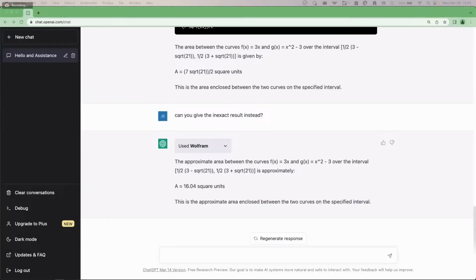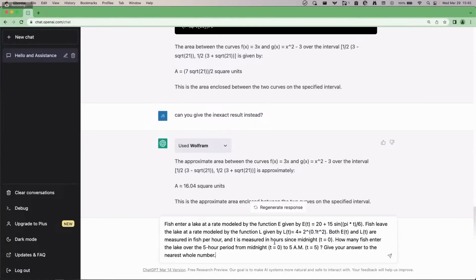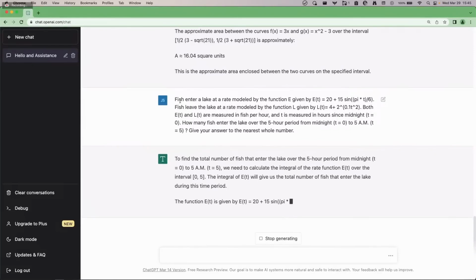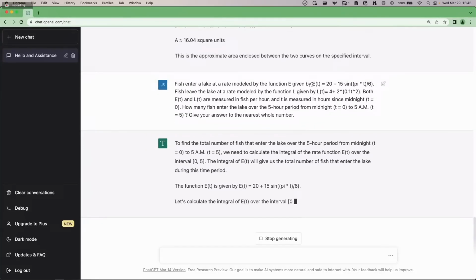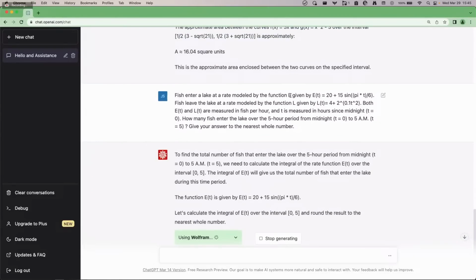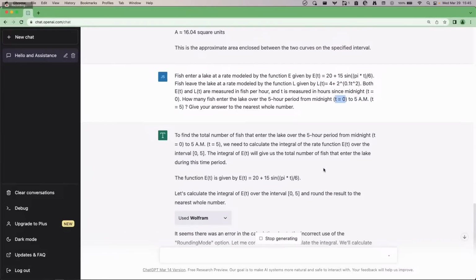I'm going to show another example that is a little bit more contextual. This is an actual AP calculus problem. And again, there's a lot of information, and this is a pretty long prompt here, but the problem is talking about fish entering and leaving a lake over a period of time. We have a function for the rate of fish entering the lake. We have a function for fish leaving the lake. We have real times, and we also have the time scale that we're working with, from t equals 0 to t equals 5.